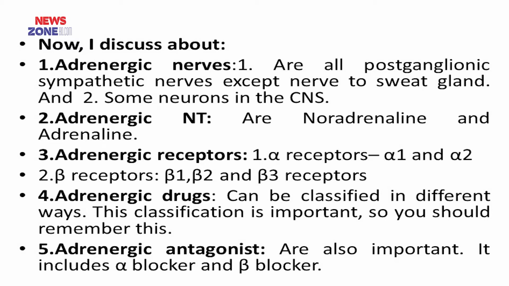Adrenergic neurotransmitters are noradrenaline and adrenaline. Adrenergic receptors are alpha receptors and beta receptors. Adrenergic drugs can be classified in different ways. This classification is important, so you should remember this. Adrenergic antagonists are also important because they include alpha blockers and beta blockers.